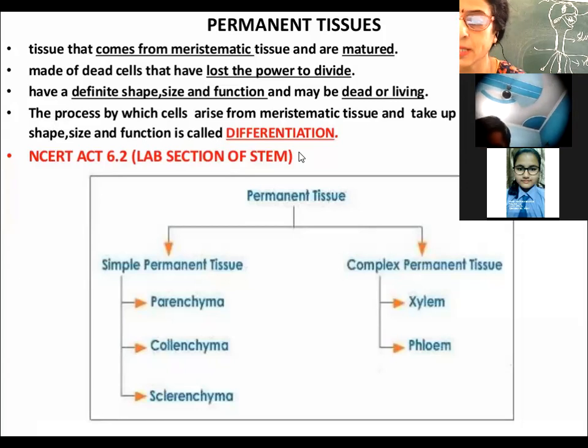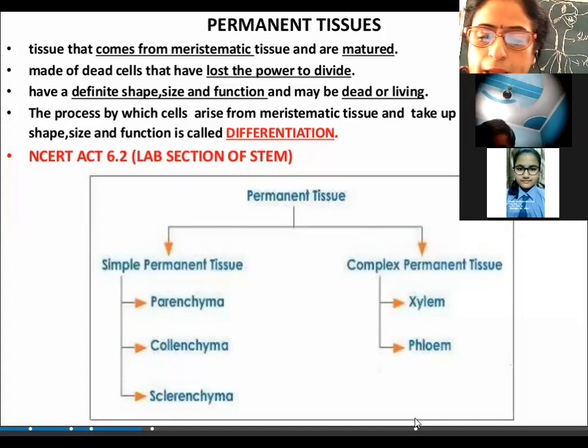Peripheral region means the side of the cell, towards the cell membrane. Am I clear? So these were the characteristic features of permanent tissue. Any question?